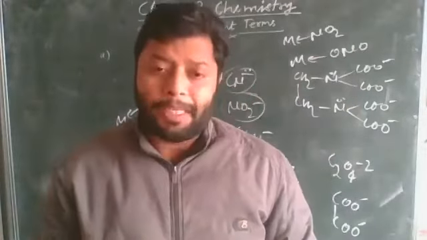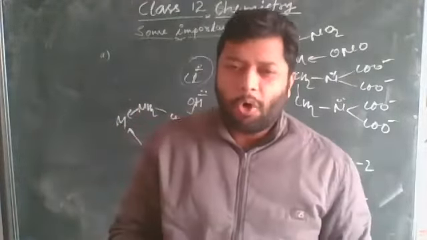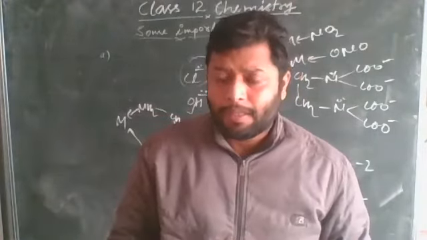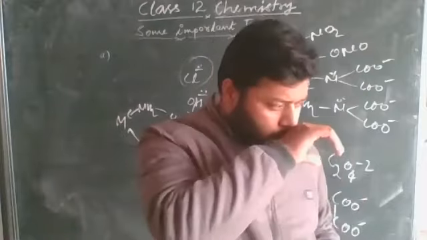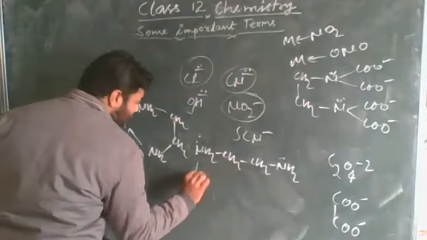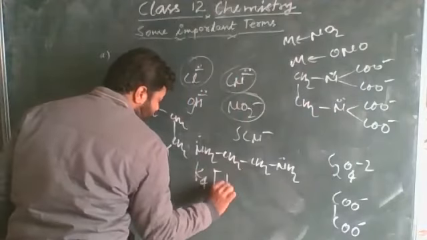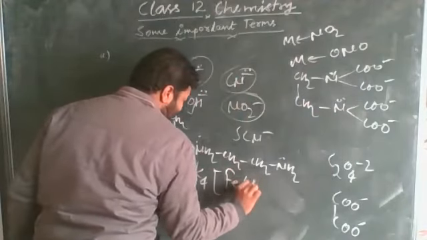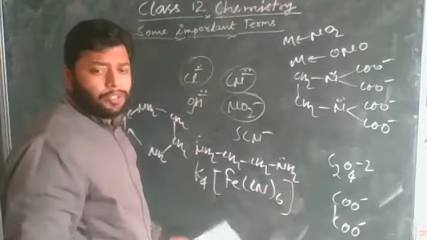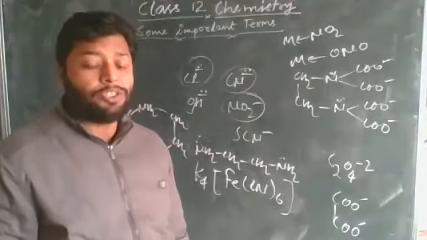Homoleptic and heteroleptic complexes. It's a very simple concept. Suppose I have one example, K4[Fe(CN)6], potassium ferrocyanide.